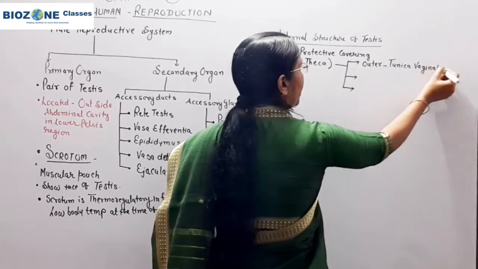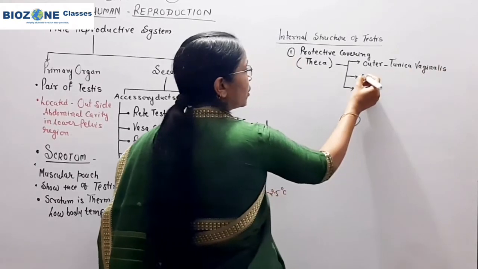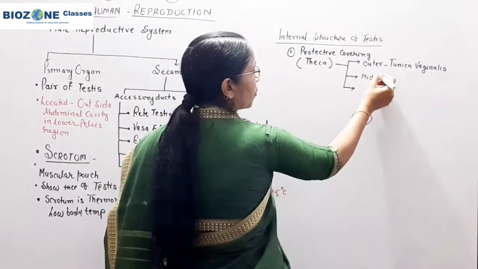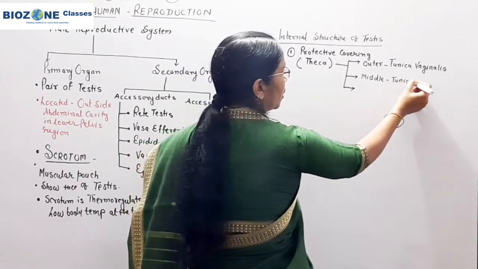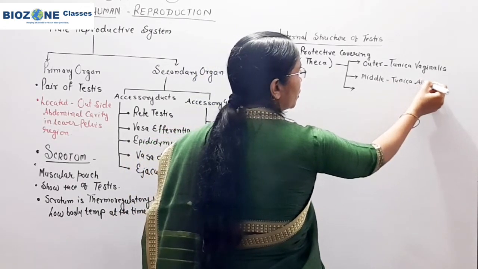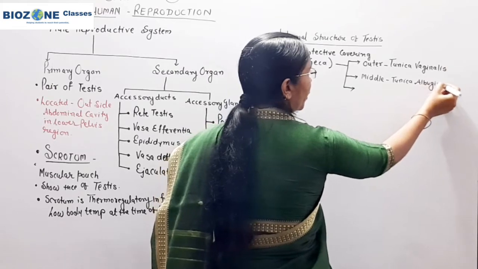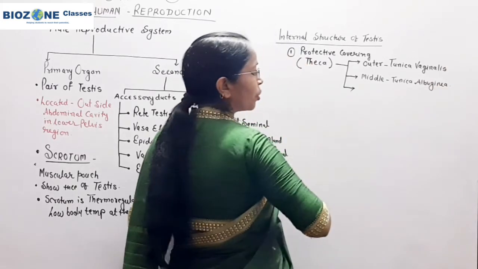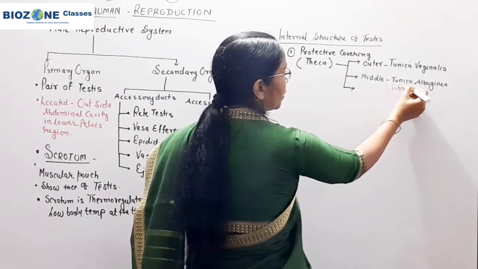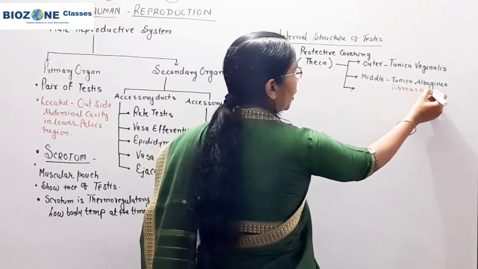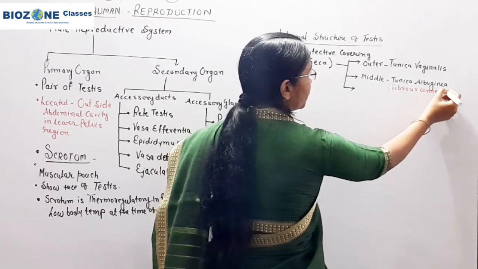It is simply protective in nature. The middle protective layer is called tunica albuginea, and this coat, you remember, consists of fibrous connective tissue.